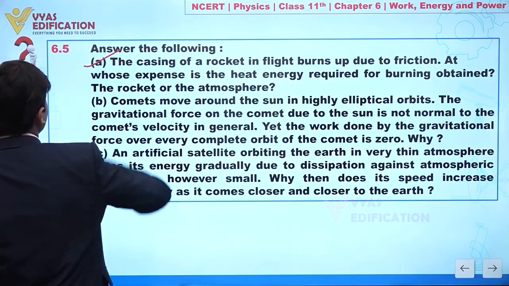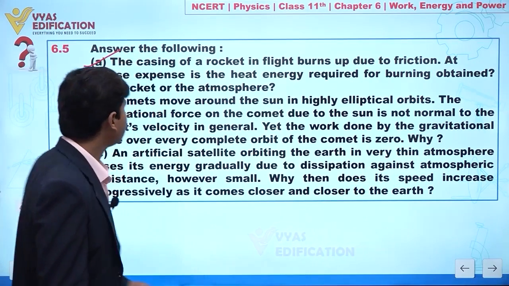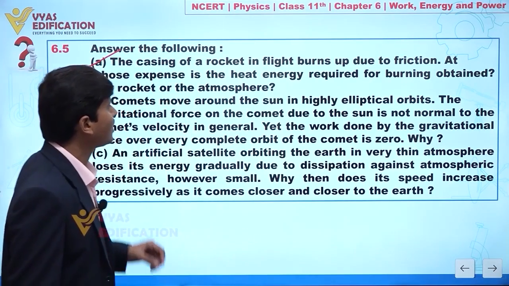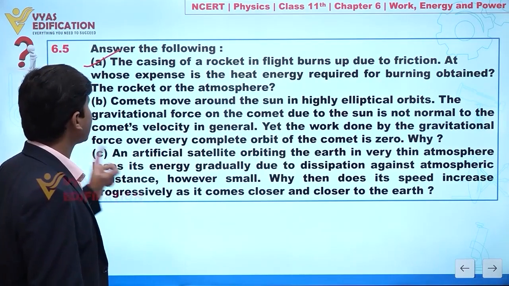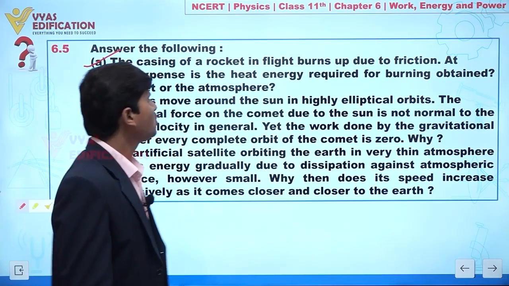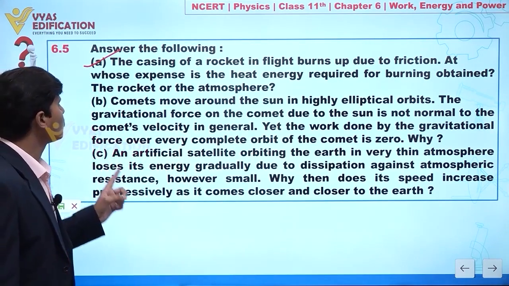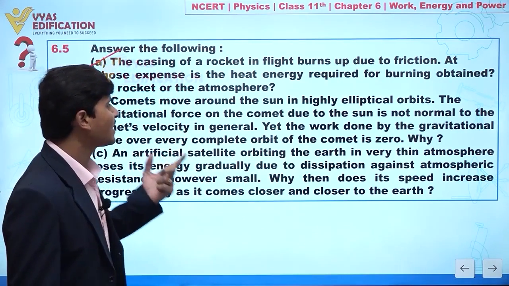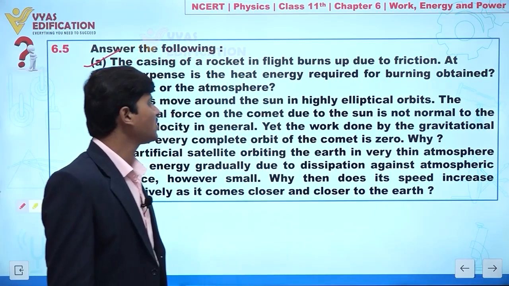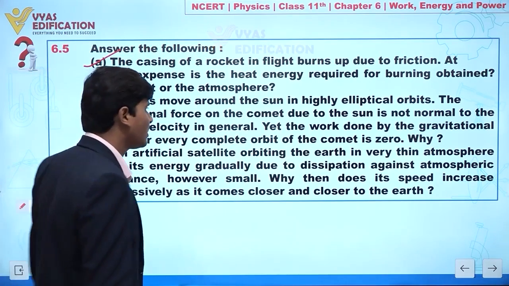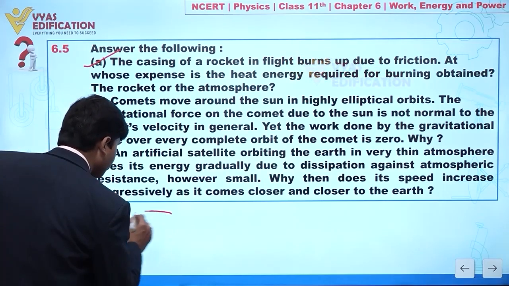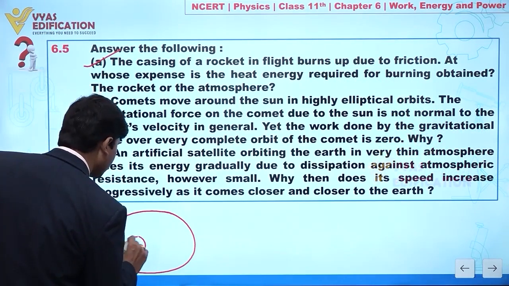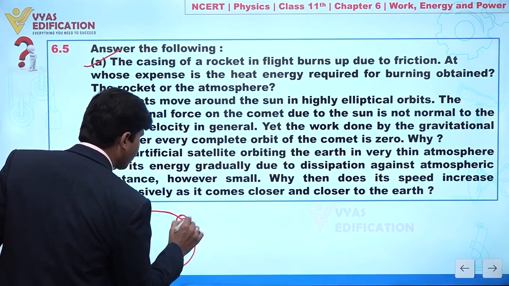Clear? Now if I discuss part B, in this question it is given comets move around the sun in highly elliptical orbits. Fine. The gravitational force on the comet due to the sun is not normal to the comet's velocity in general. Fine, this is clear. Yet the work done by the gravitational force over every complete orbit of the comet is 0. Why? Clear? So let's suppose you can assume this is an elliptical path. Clear? Let's suppose here we have a sun. Let's suppose here we have a comet. Clear?